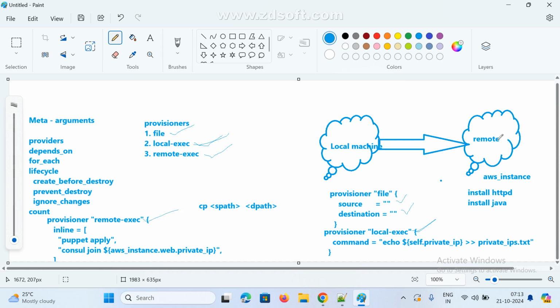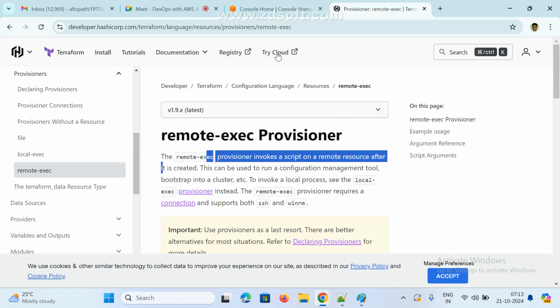This is the remote machine. This is the local only. With the help of this existing resource, I am getting some information in my local. I am saving it in my local machine. And if you want to save locally, local exec. If you want to run some script, if you want to install any package, in that case we go for remote exec. Clear, Sarath? Anyone any doubt here? Hello, Ramya. Clear? Yes. Okay, these are just to be noted.